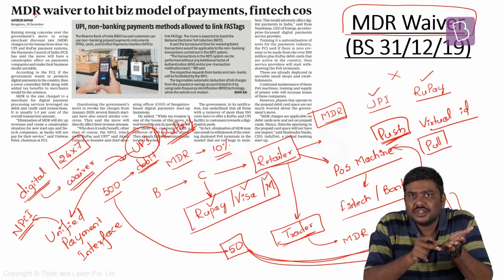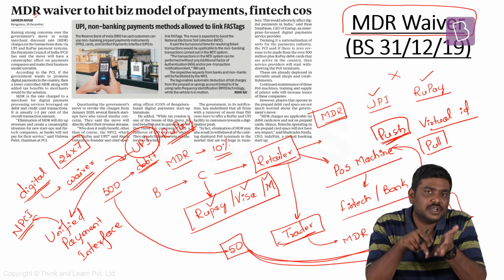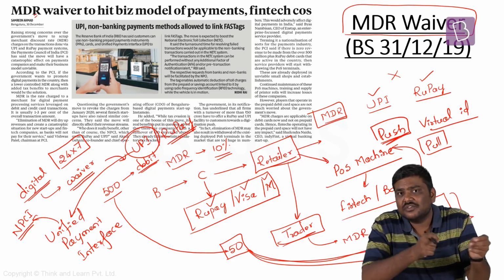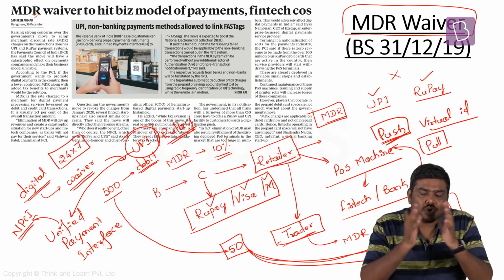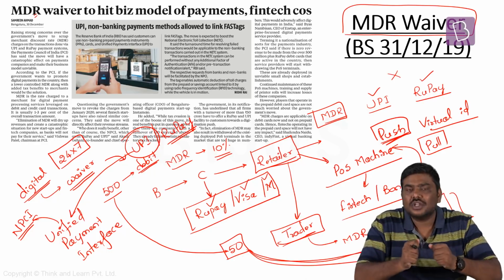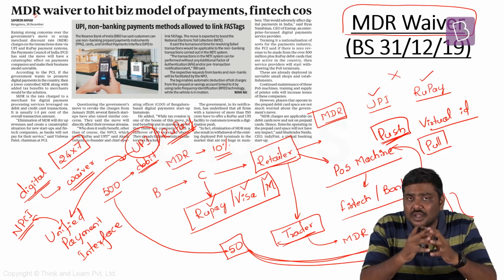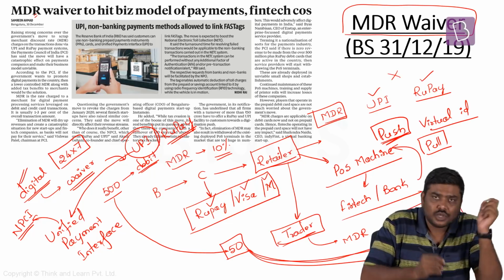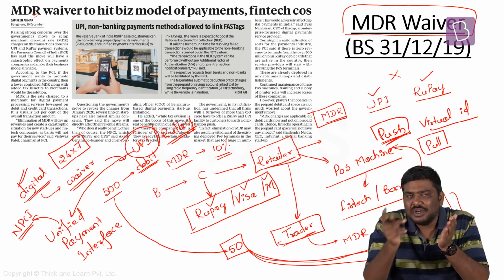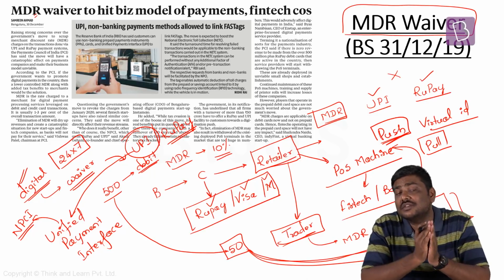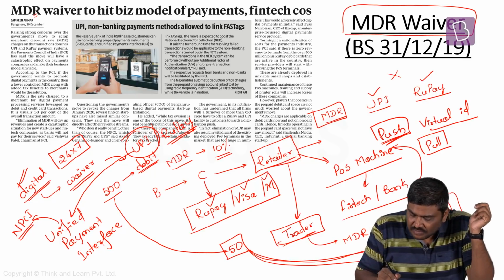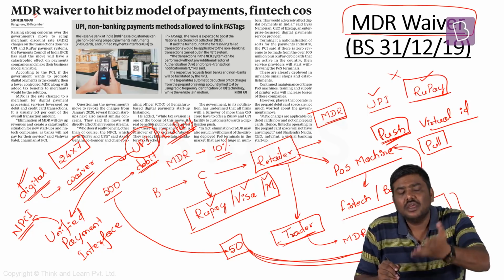The cost of transactions, with the waiving of MDR, is expected to come down. These are much safer forms of transacting from one account to another account. So the Government of India, in order to promote digital transactions, has announced that whenever a transaction is done through UPI, the MDR which is applicable on these transactions will be waived off. Second, whenever the transaction is done using RuPay, it will also be waived off.